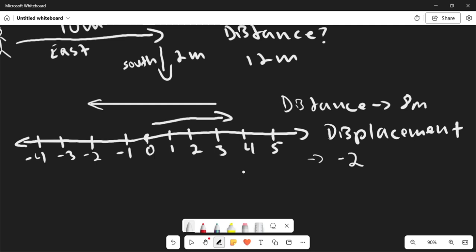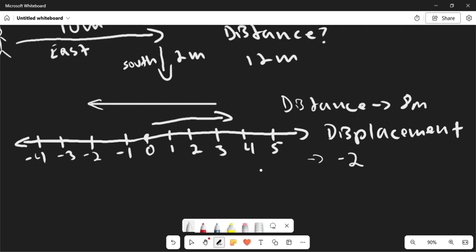So because this object ended at -2, the distance from 0 is 2, right? But displacement is a vector quantity, so we care about direction. It ended up going to the left because of the arrow.